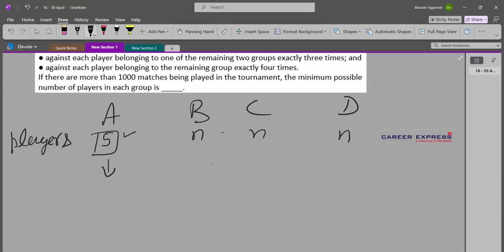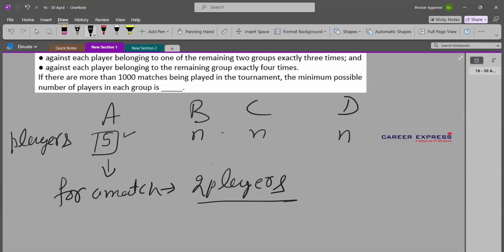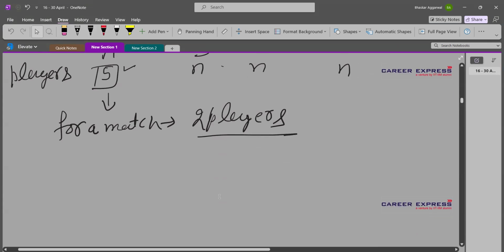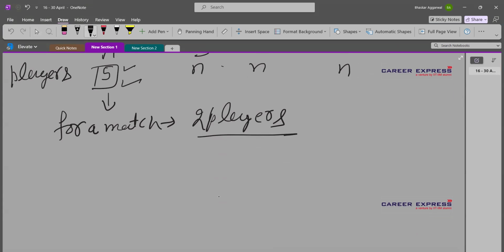So there are 2 ways to do this. We can say if there are 5 players, for a match we will need 2 players. Right? So if we need 2 players, using combination, I can pick these 2 players out of these 5 in 5C2 ways.